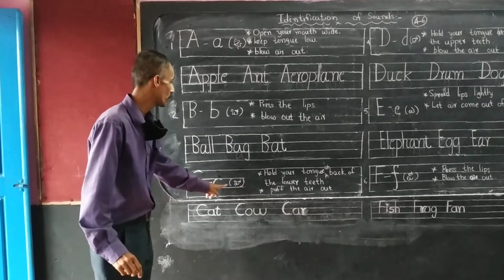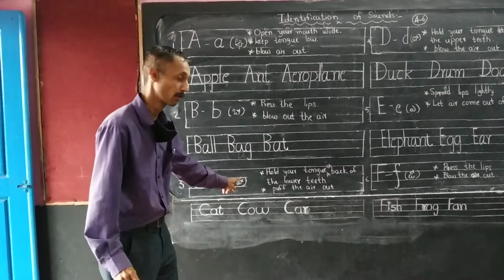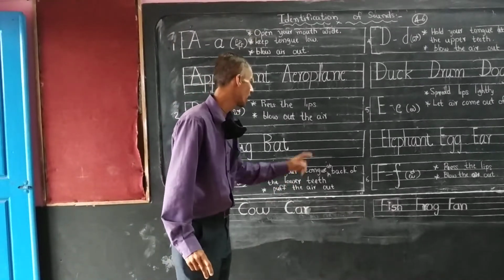Then C sound, K sound आता है, K hard sound. This is, and hold your tongue at the back of the lower teeth.